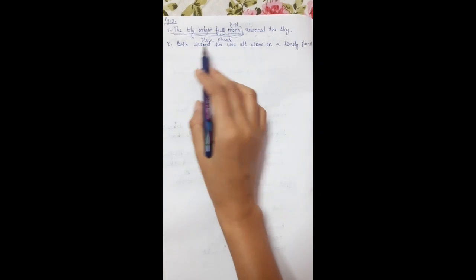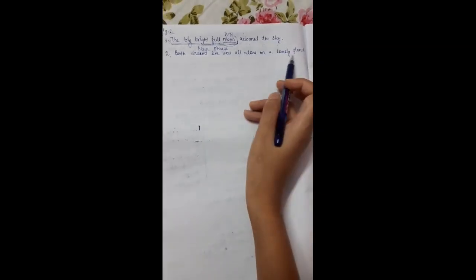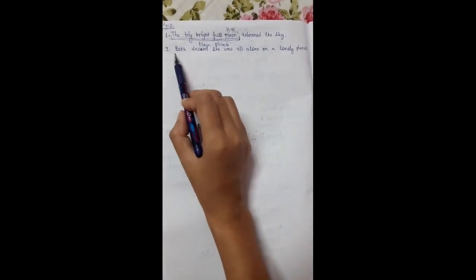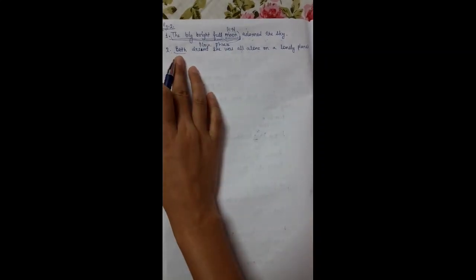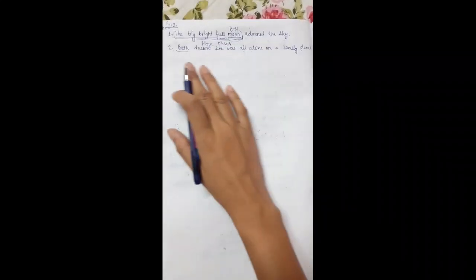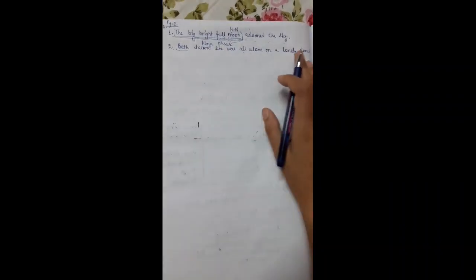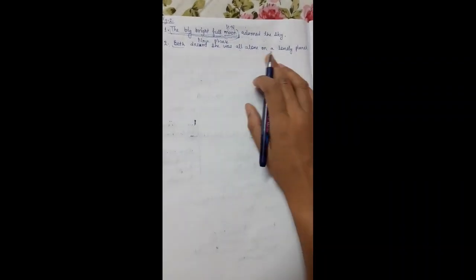Next, "Beth dreamt she was all alone on a lonely planet." Now here the first one is Beth. Okay, this is not a phrase, so leave it. In the subject we don't have any phrase. Let's come to the object. Here, is any object there?